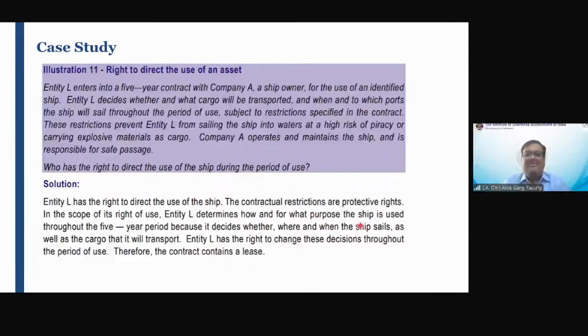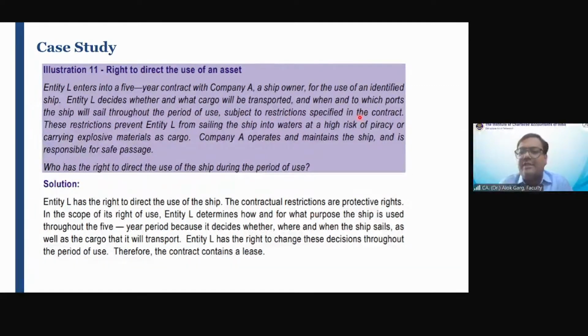Illustration number 11. Entity L enters into a 5-year contract with company A, a ship owner, for the use of an identified asset, an identified ship. Company A is the lessor, who is the owner, and entity L is the lessee. Entity L decides whether and what cargo will be transported and when and to which ports the ship will sail throughout the period of use, subject to restrictions specified in the contract.